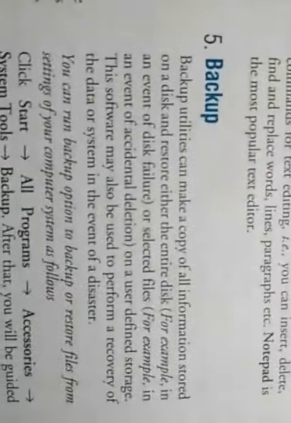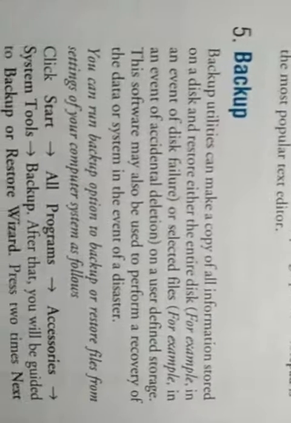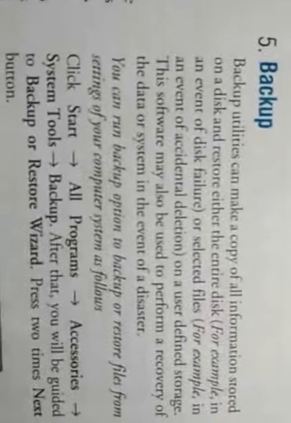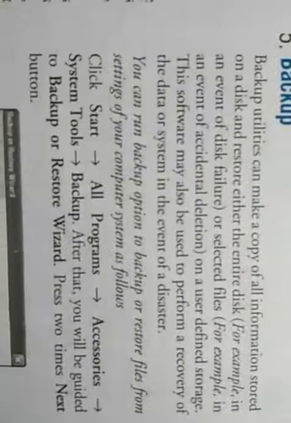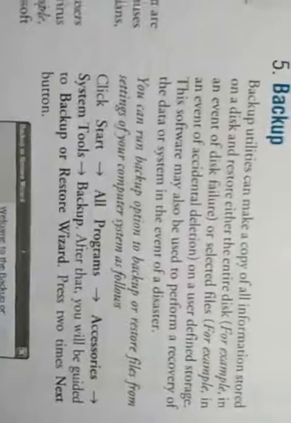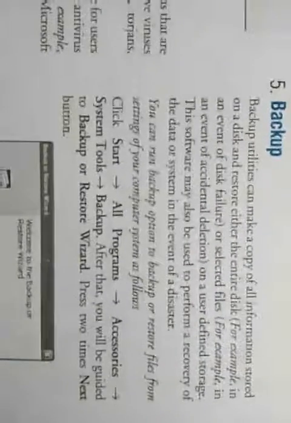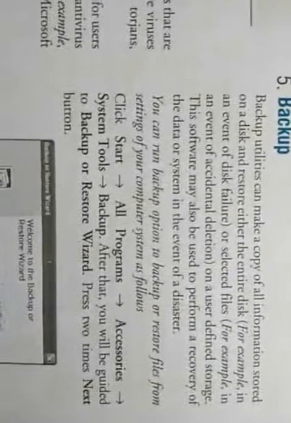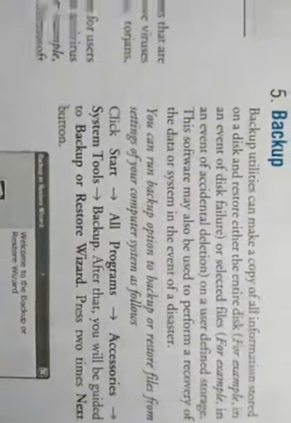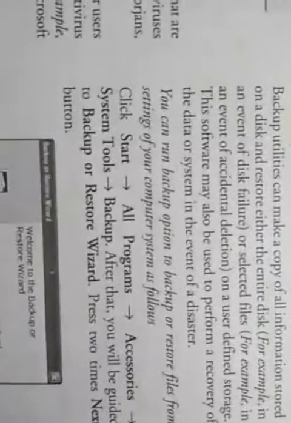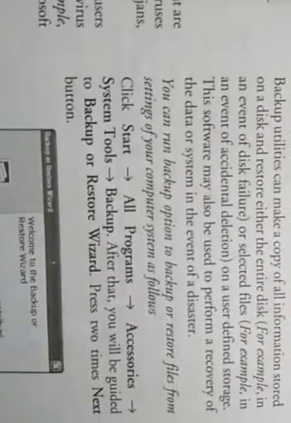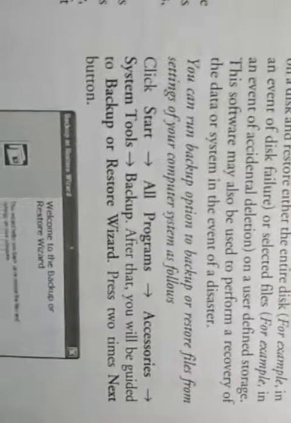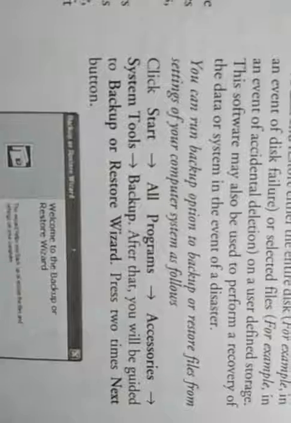The next important tool is backup. Using this, we can keep a backup of important files on a single drive, so that if the system fails, we can restore these files from the backup drive. You will find the backup option in the start menu under all programs.